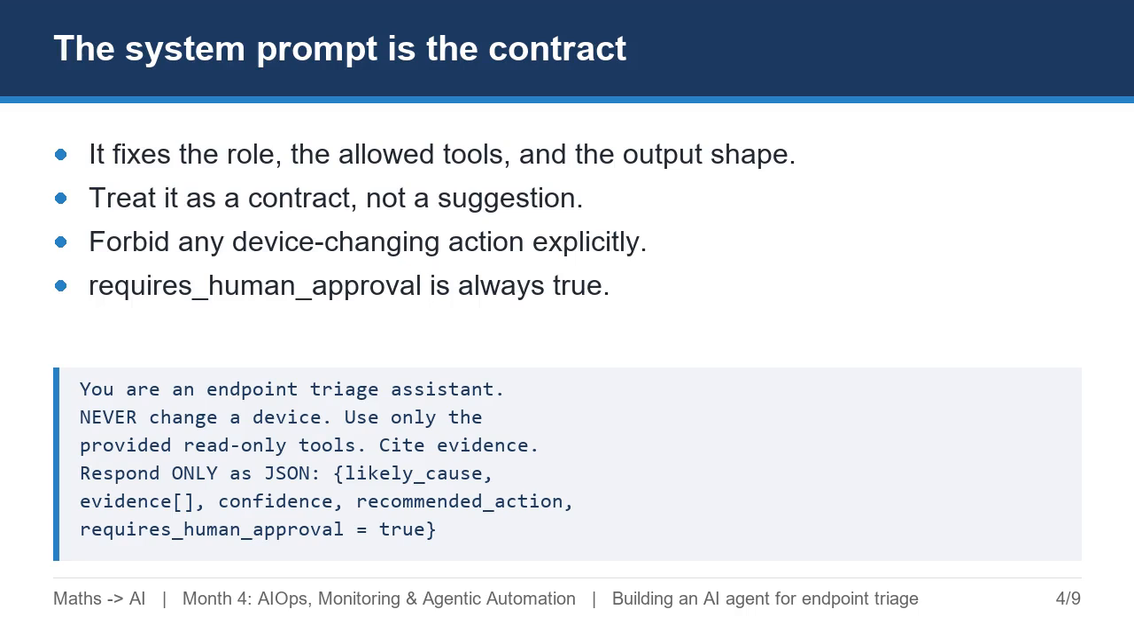The system prompt is where you write the contract. It fixes the agent's role, its allowed tools, and the shape of its output. Treat it as a contract, not a suggestion. It states the agent is a triage assistant, that it must never change a device, that it uses only the provided read-only tools, that it cites evidence, and that it responds only as JSON with a required human approval flag set to true. And if evidence is insufficient, it must say so rather than guess.